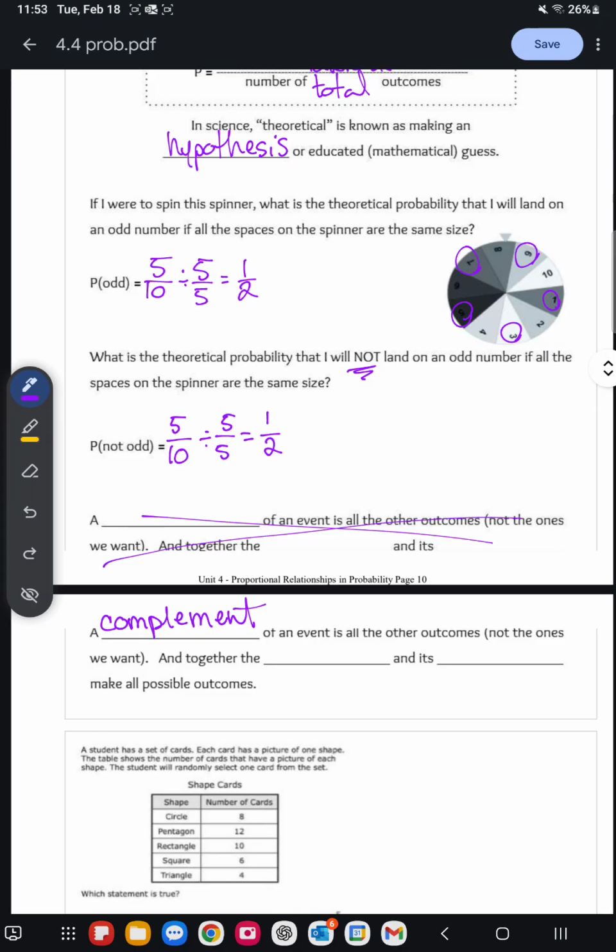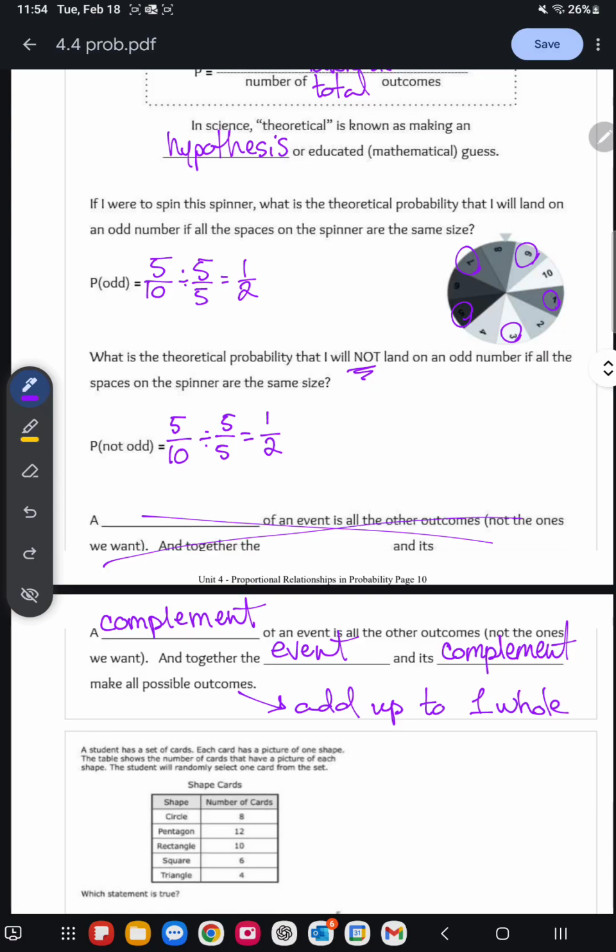Okay, and together the event, favorable, and its complement make all possible outcomes. All of this should add up to one whole. The favorable plus the complement, the not favorable, should add up to 1 whole.